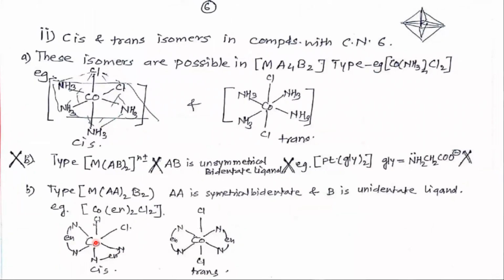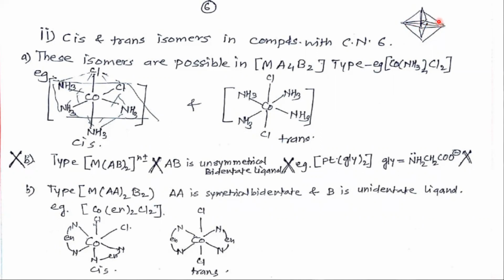Next, now cis and trans isomers in compounds with coordination number 6. When coordination number is 6, then it has octahedral geometry. Now see this octahedral geometry here, where this red point of the laser pointer is, it is the central metal atom or ion, and this is the plane.